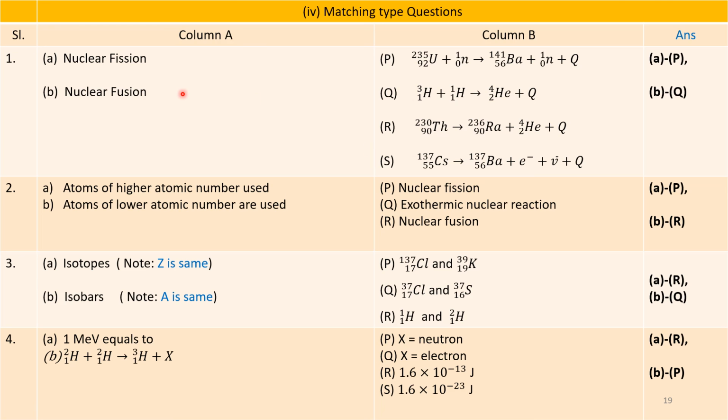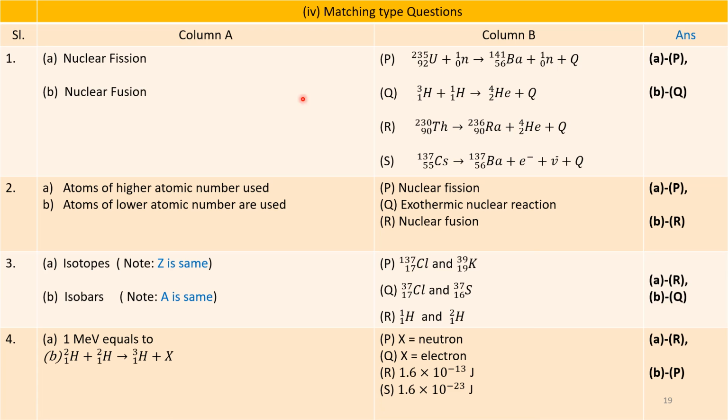If you observe, by definition, by the process, the fission is breaking of heavy nucleus. Heavy nucleus means the atomic mass will be heavy, that is, the value of A will be more. So here P is 235. A in option P is 235, which is highest, and it is breaking. Hence, A matches with P. That is, fission is breaking of heavy nucleus.